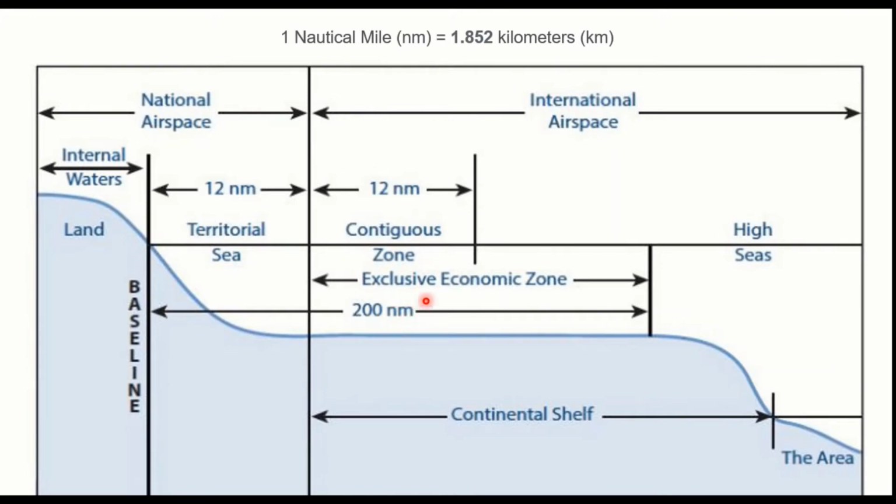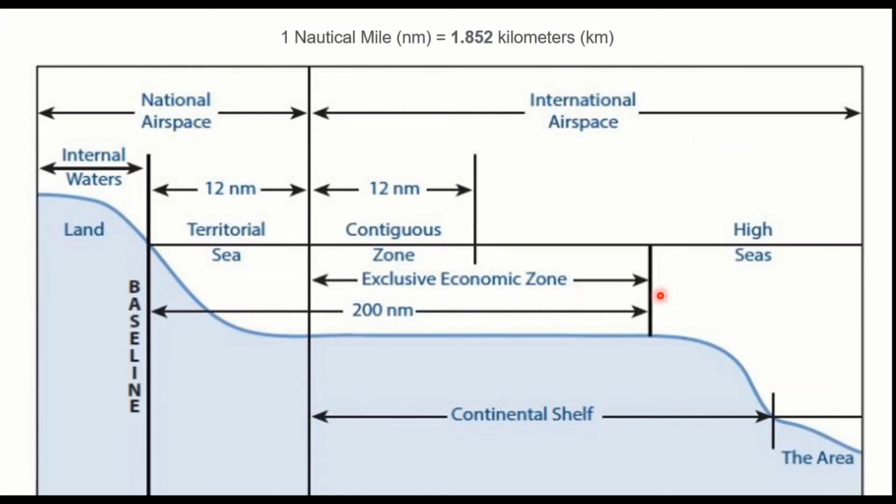Now, as the name suggests, the exclusive economic zone is where all the economic activities can take place. Now, beyond this 12 nautical miles, beyond this territorial sea, the space above the sea is called international airspace. All the international airlines can fly.